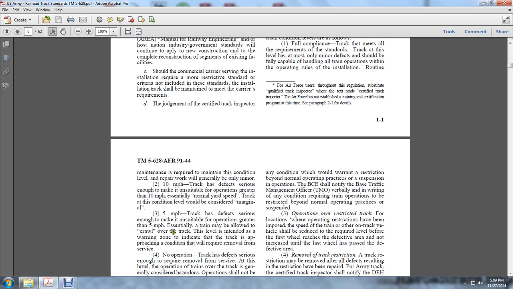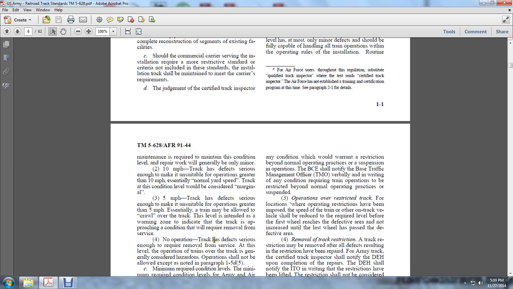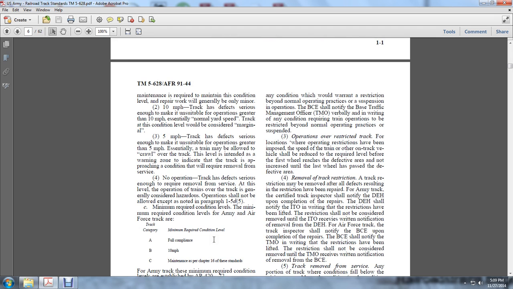The level is intended as a warning zone to indicate the track is approaching the condition that will require removal from service. For no operation, track has a defect serious enough to require removal from service. At this level, operation of trains over the track is generally considered hazardous. Operation should not be allowed except as noted in 15D.